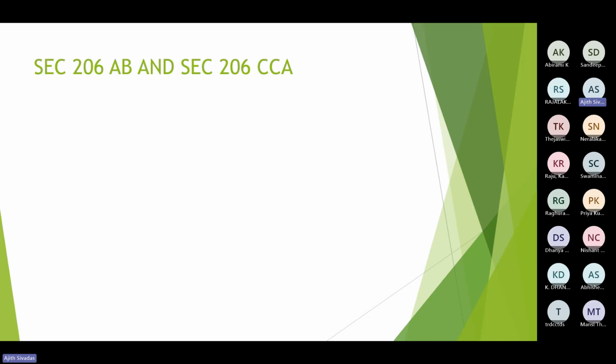So I would tell you who all the persons are who would be covered under these two sections, 206AB as well as 206CCA. I would tell you, my dear friends.